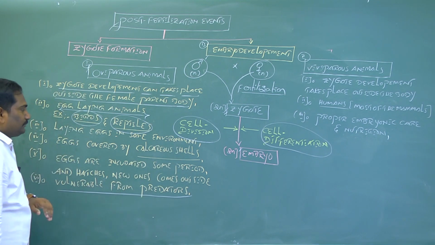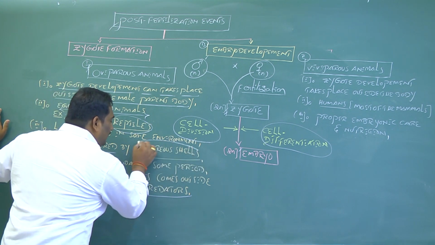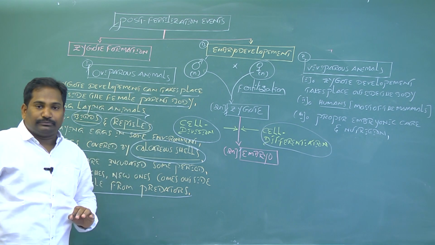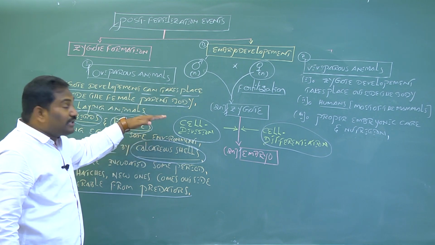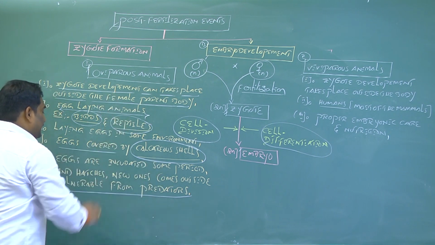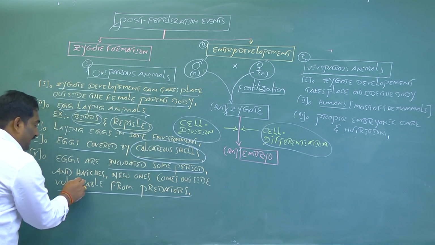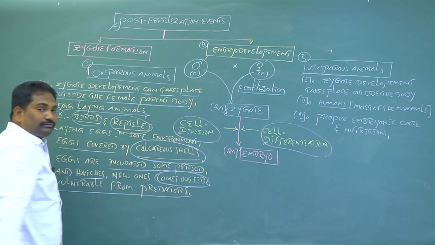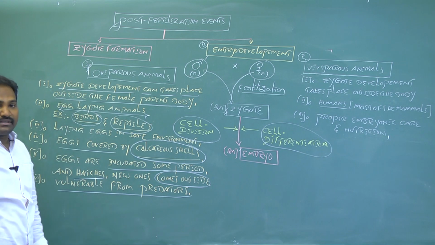These eggs are surrounded by a protective coat called the calcareous shell, or calcium-component shell. It gives proper protection to the developing zygote. When the eggs are incubated for some period in the safe environment, they later hatch and the young ones come outside of the egg. These are the characteristic features of oviparous animals.